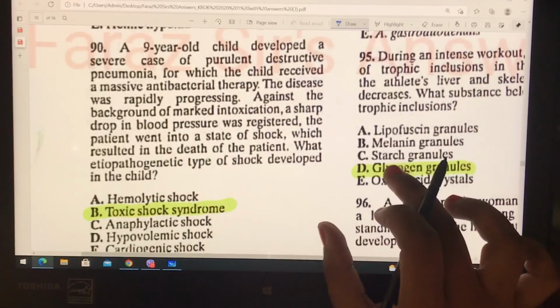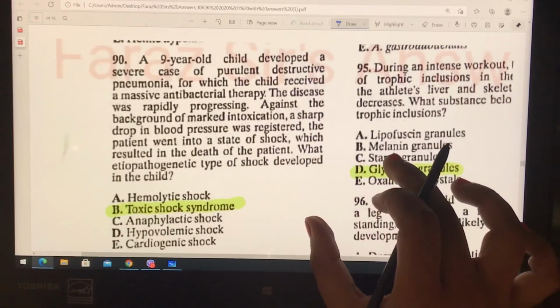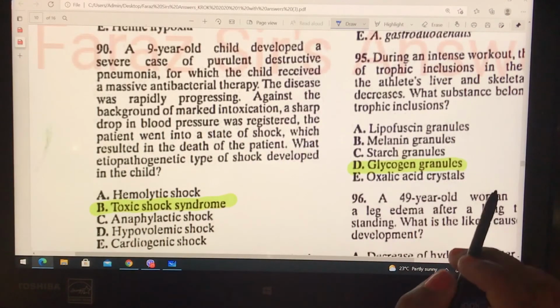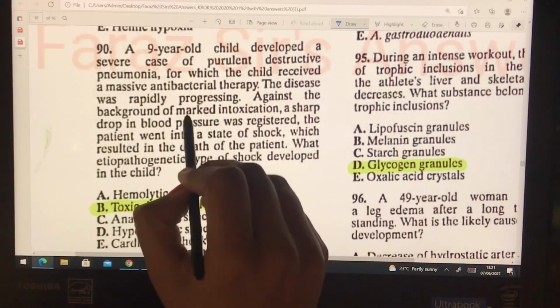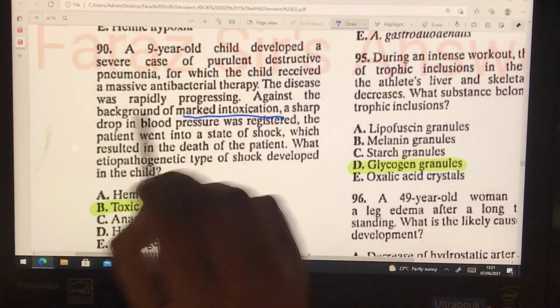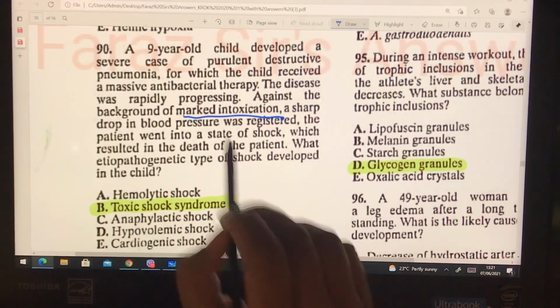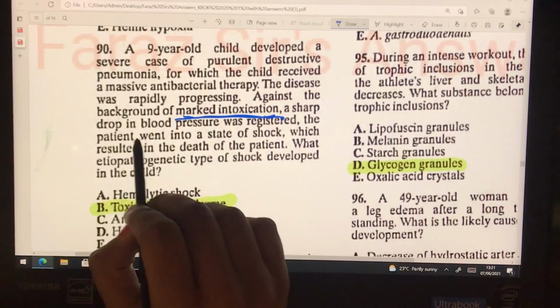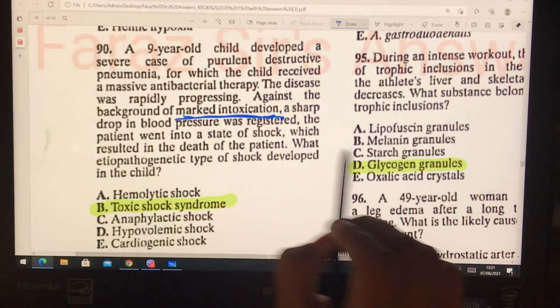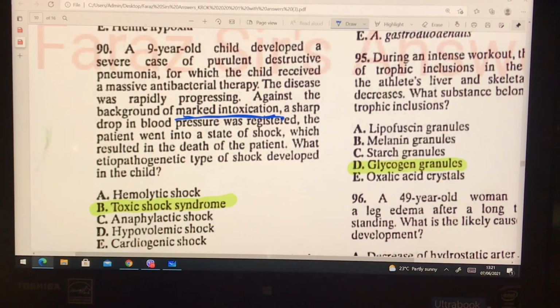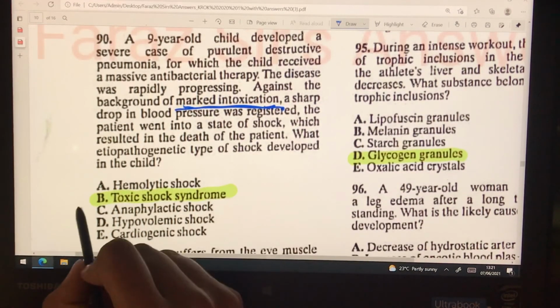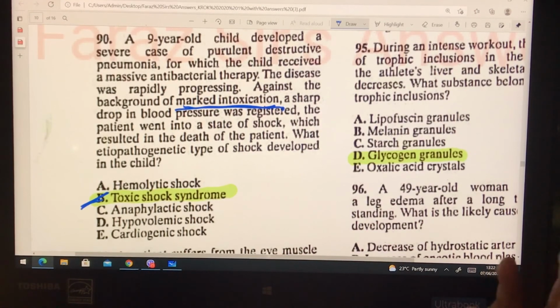So the next question is, a 9-year-old child developed a severe case of purulent obstructive pneumonia for which the child received a massive antibacterial therapy. The disease was rapidly progressing against the background of marked intoxication. A sharp drop in blood pressure was registered. The patient went into a state of shock, which resulted in the death of the patient. What etiopathogenetic type of shock developed in this case? They have already given that there is an intoxication, so obviously toxic shock syndrome.